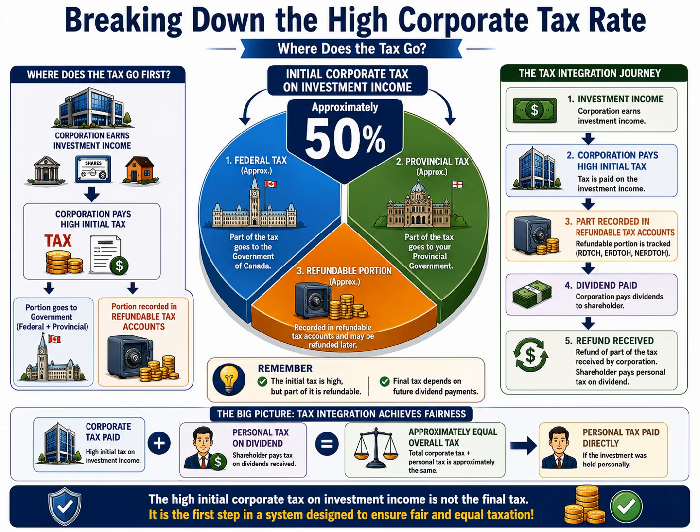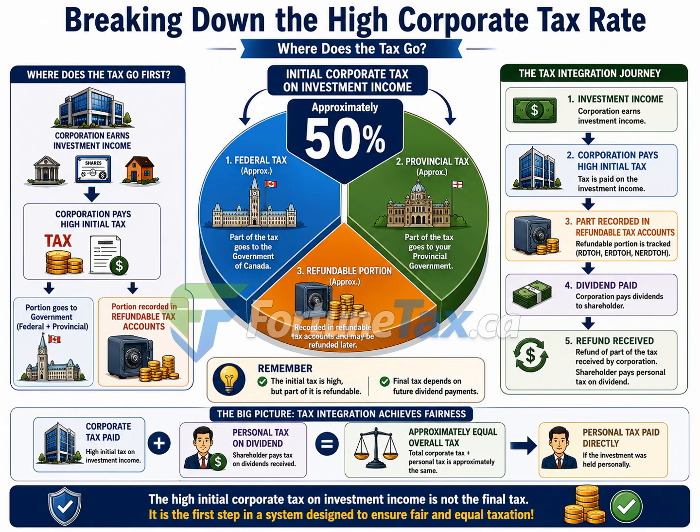When we hear that investment income earned by a corporation is taxed at nearly 50%, it may seem as though the government is simply collecting a very high amount of tax. But in reality, that initial tax is made up of several different components, each serving a specific purpose. Part of the tax consists of the regular federal corporate tax, which is paid to the Government of Canada. Another portion is the provincial corporate tax, which is paid to the province where the corporation is subject to tax. In addition to these regular taxes, there is also a refundable portion.